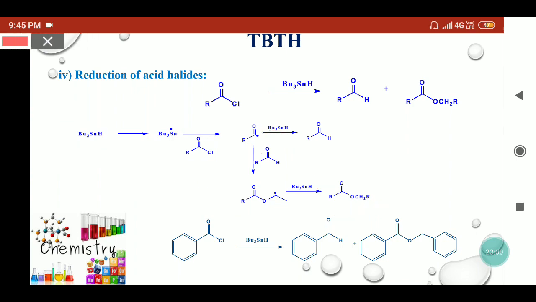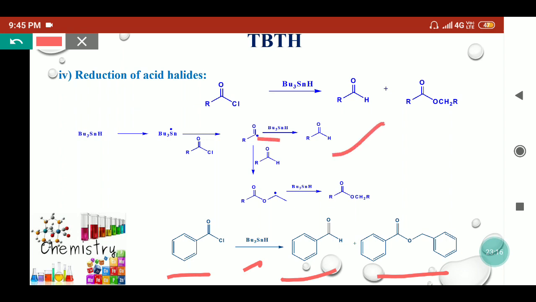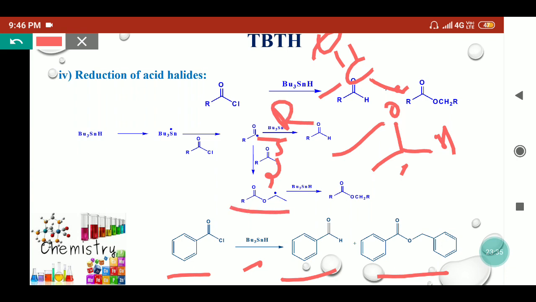Now we have taken one example with benzoyl chloride. When benzoyl chloride reacts with tri-n-butyl tin hydride, it can provide benzaldehyde or ester by a similar mechanism. Here we can see this can abstract the hydrogen, then it will convert into aldehyde. If this free radical and this free radical break, then this oxygen free radical will remain and this will form the bond with the acyl carbon. So by this we will get this radical which abstracts the hydrogen and converts into ester.